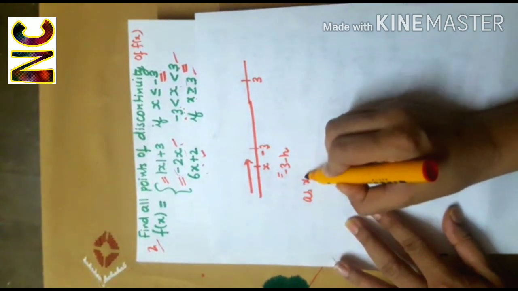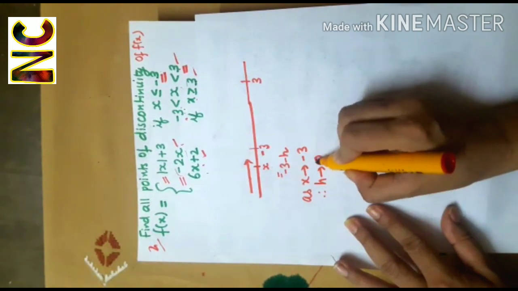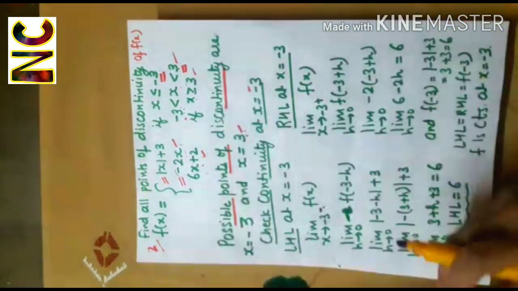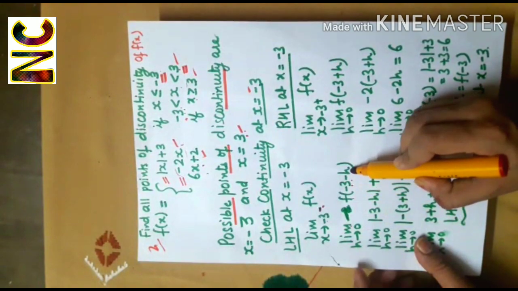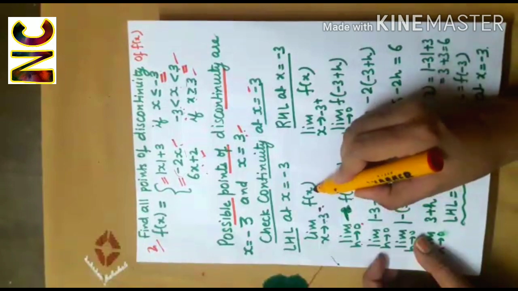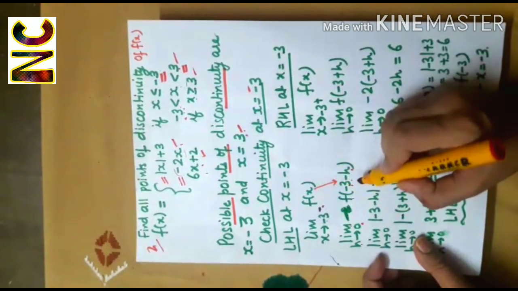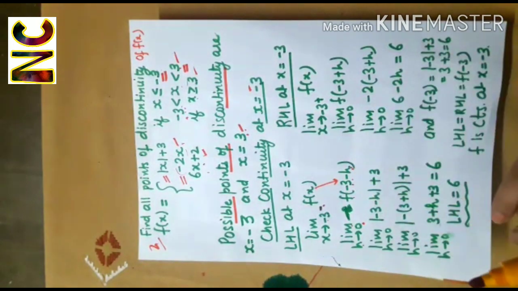Now as x approaches minus 3, therefore h will tend to 0. So I'll get limit f(minus 3 minus h) as h tends to 0. The role of x is being played by this. Now minus 3 minus h is definitely less than minus 3.